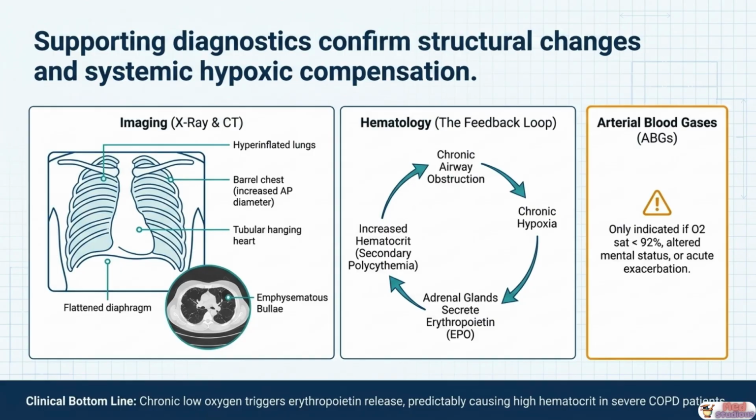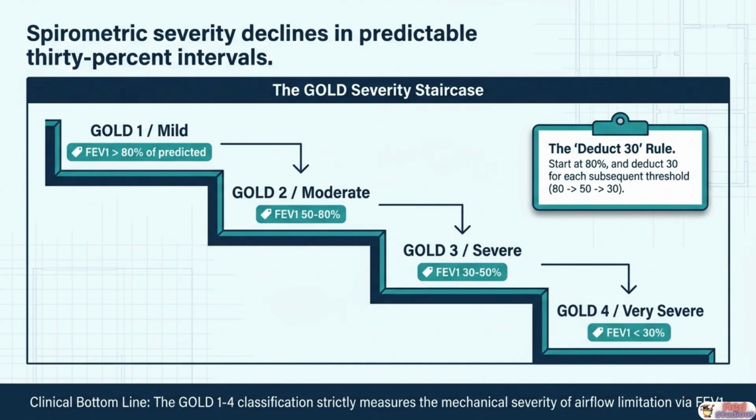Third, arterial blood gases. ABGs are not performed routinely. They are indicated specifically when oxygen saturation drops below 92%, when altered mental status is present, or during an acute exacerbation. Situations where knowing the exact carbon dioxide level and acid-base status critically guides management. Once COPD is diagnosed spirometrically, you classify the severity of airflow limitation using the GOLD grading system, which runs from GOLD 1 through GOLD 4.